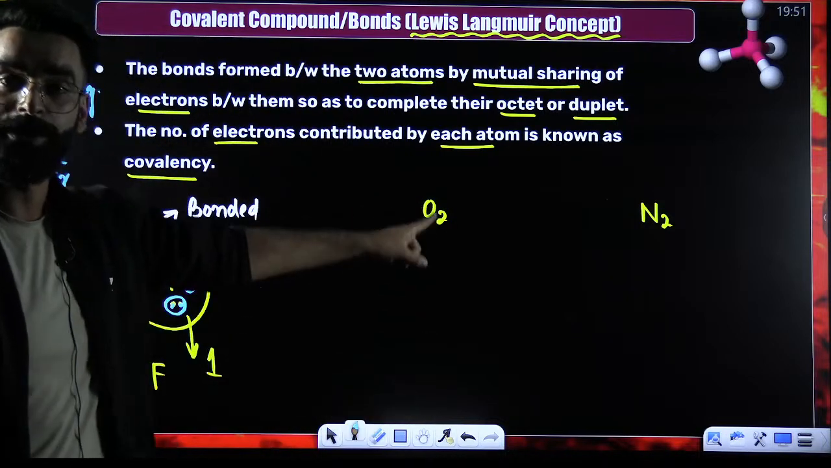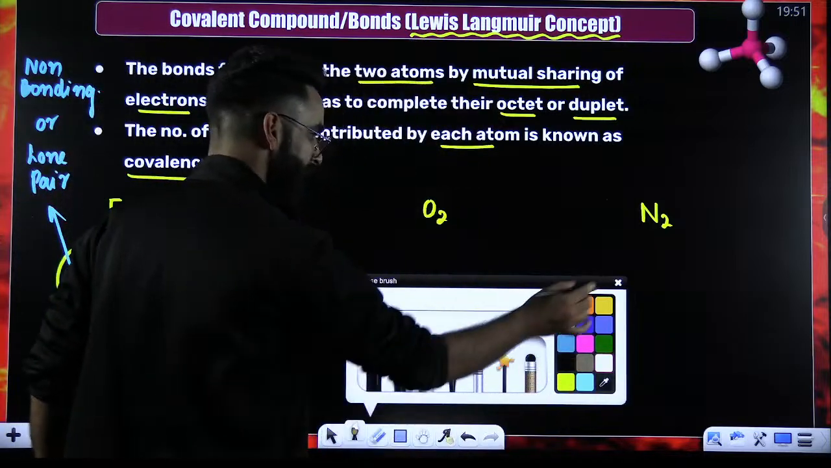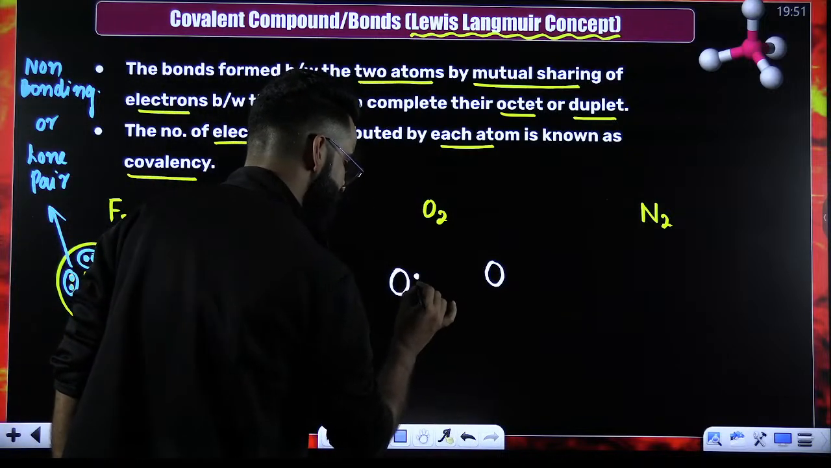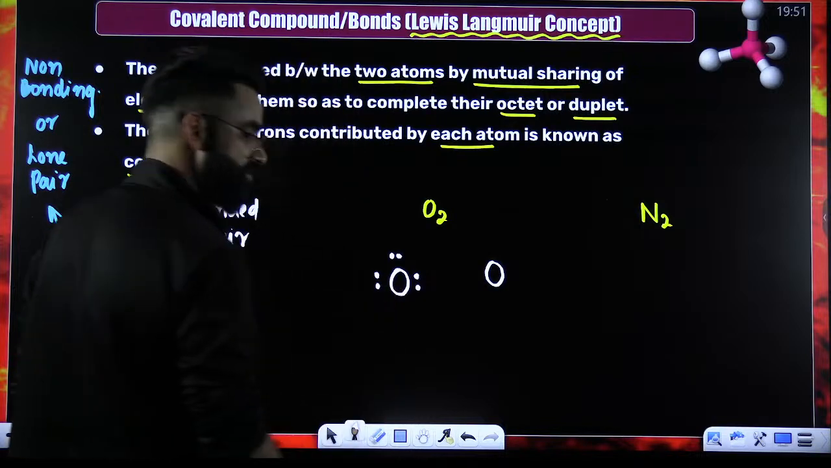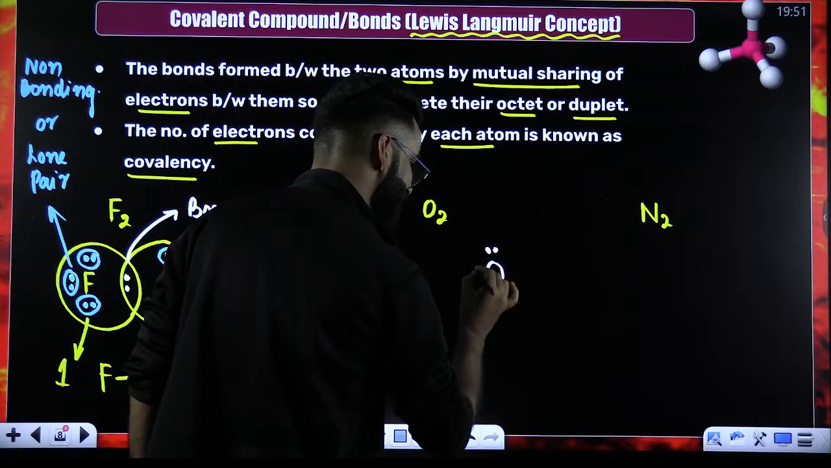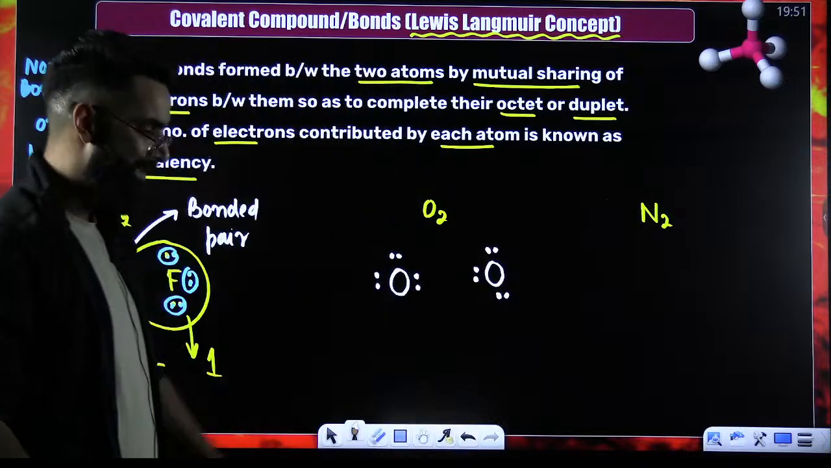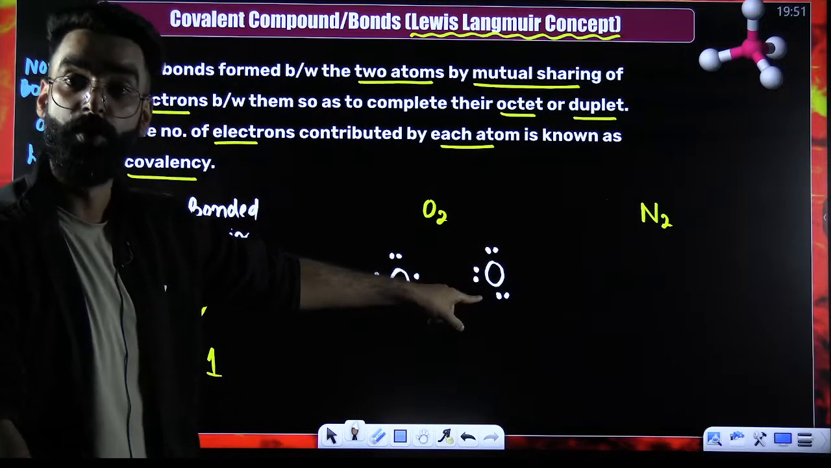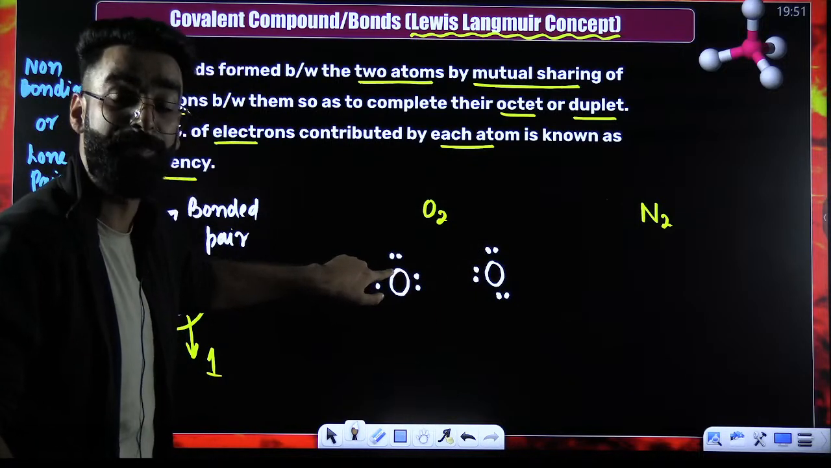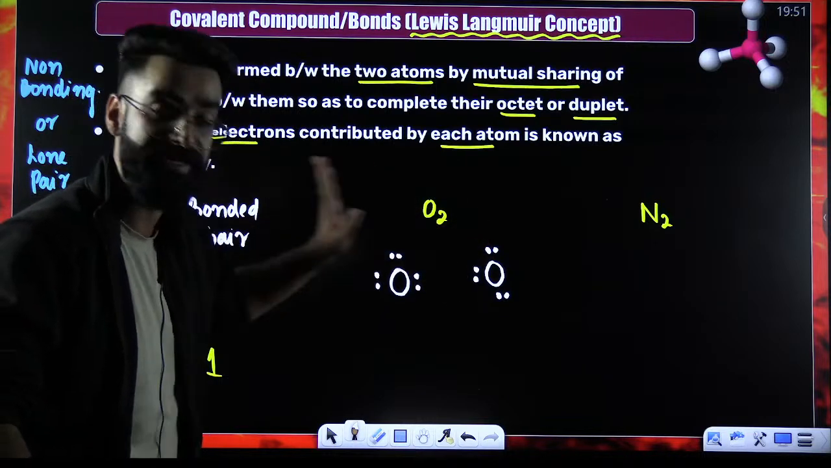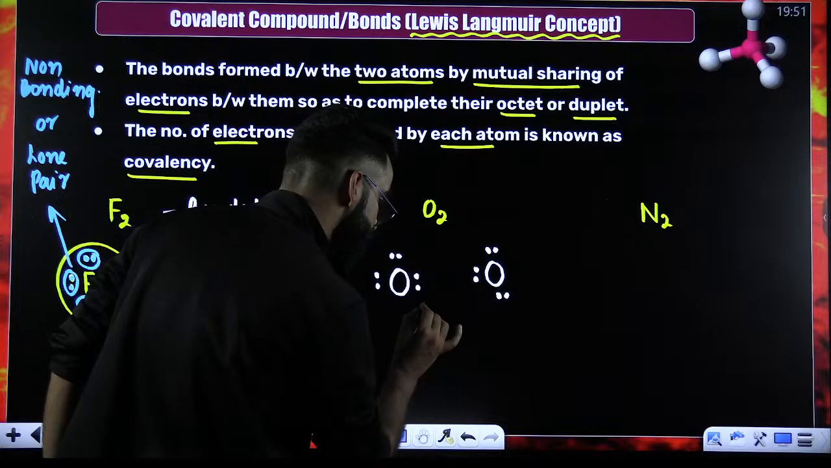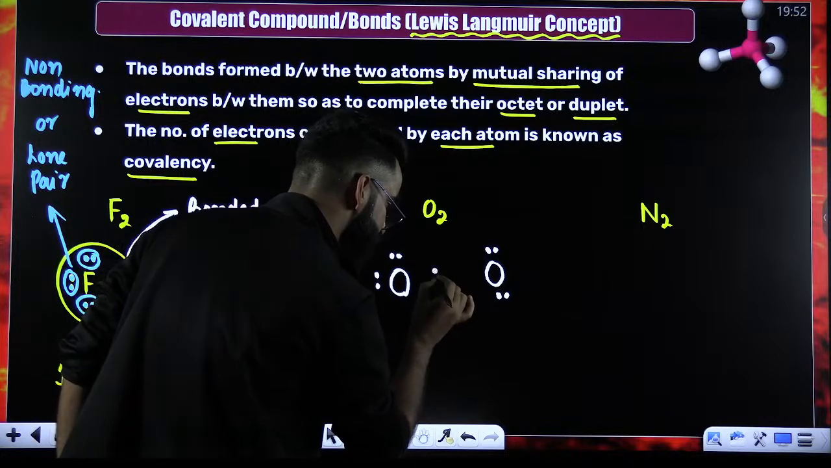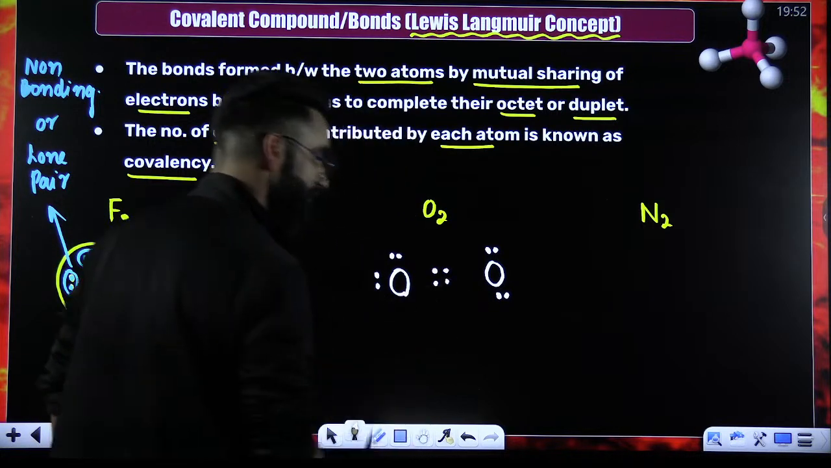Look at this oxygen, O2 molecule. Let's say this is one oxygen atom, this is one more oxygen atom. In the valence shell of oxygen, how many electrons are there? There are 6 electrons in the valence shell of oxygen. Again, there are 6 electrons in the valence shell of this particular oxygen. Is the octet of this oxygen complete? No. Is the octet of this particular oxygen complete? No. How many electrons does this oxygen need to complete the octet? It needs 2 electrons. Even this one needs 2 electrons. So what are they both going to do? This oxygen is going to give its 2 electrons. Even this is going to give its 2 electrons, right?